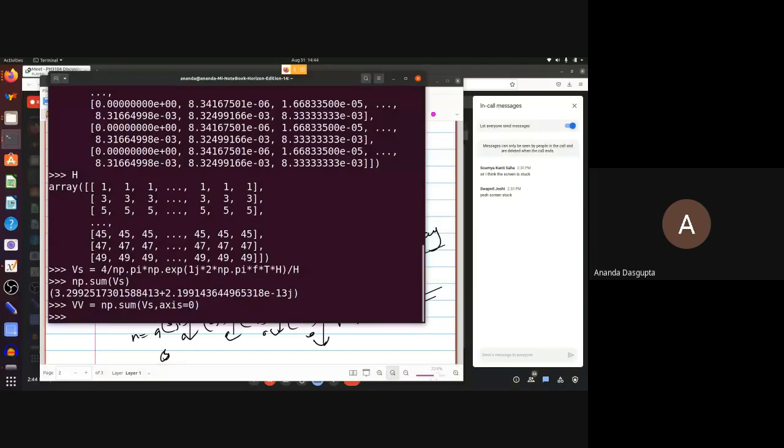So let's just see whether it worked. These are complex numbers. You need the imaginary part. That's it. And let's see whether this has really worked.